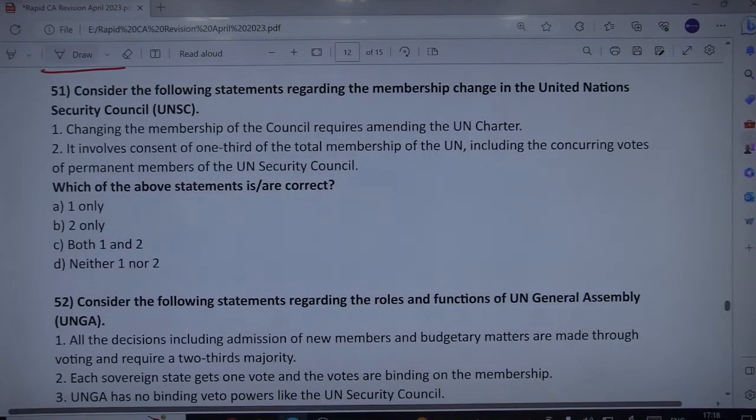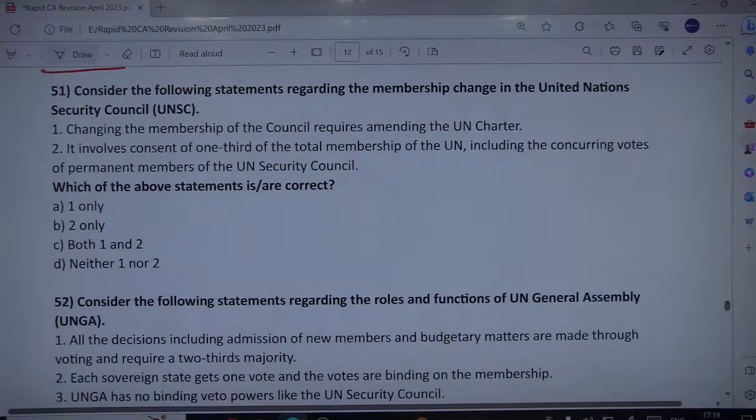Next, consider the following statement regarding the membership change in the United Nations Security Council. Changing the membership of the council requires amending the UN Charter. It involves consent of 1/3 of the total membership of the UN, including the concurring votes of permanent members of the UN Security Council. Is it so? Let us check it out. Read the question and try to figure out the correct answer.